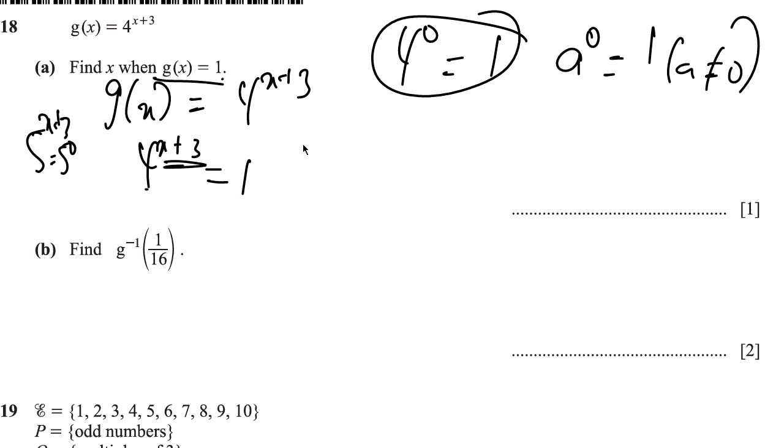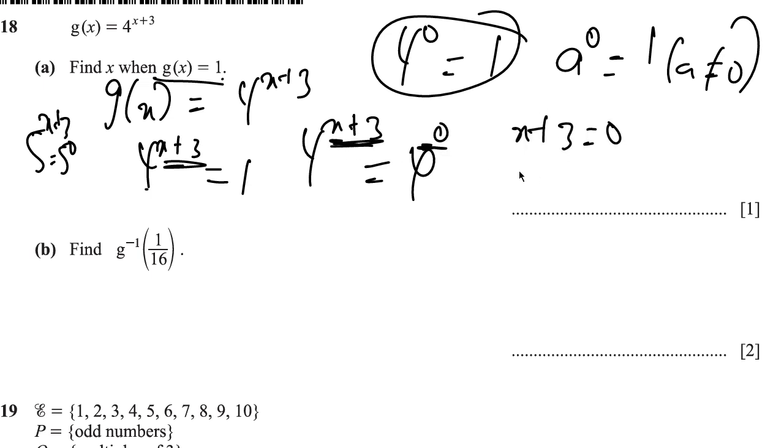So we could then write this as 4 to the x plus 3 is equal to 4 to the 0, and then we could compare this and this. So we then say that x plus 3 is 0, and then minus 3 on both sides: x is equal to 0 minus 3, which is negative 3. So we have x equals negative 3.